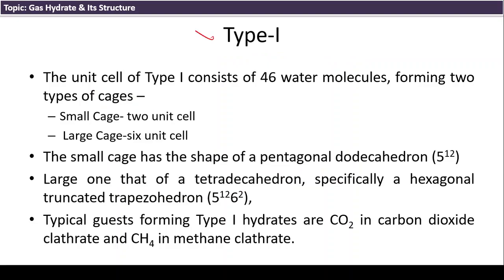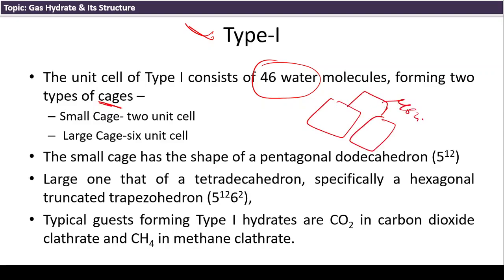First, type 1: the unit cell of type 1 consists of about 46 water molecules, and there are two different types of cages, two small cages and six large cages. This is the basic information regarding type 1.